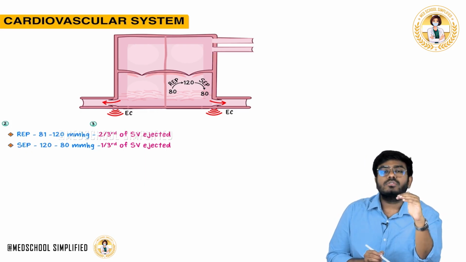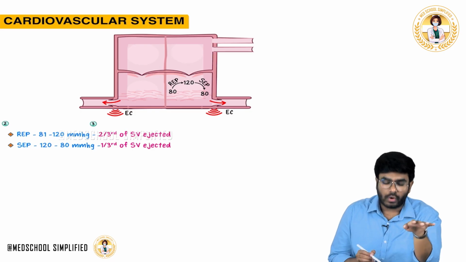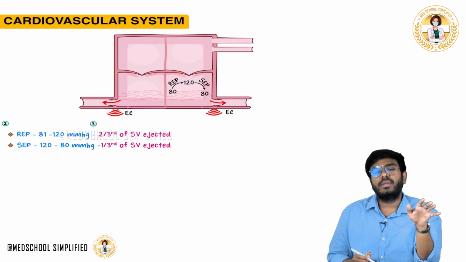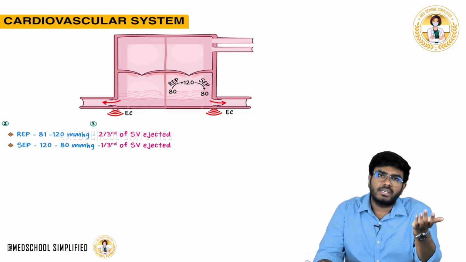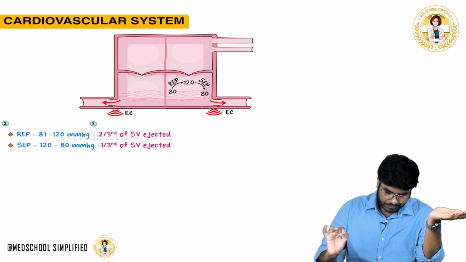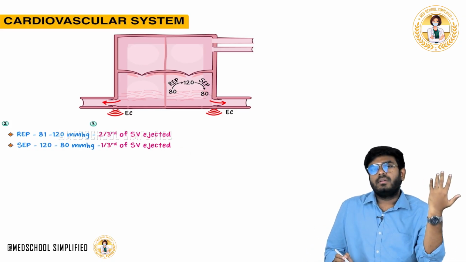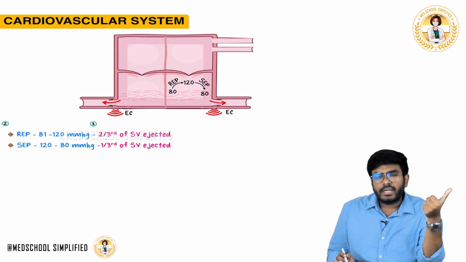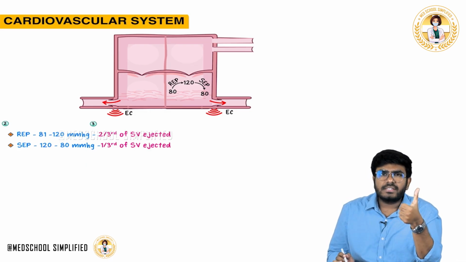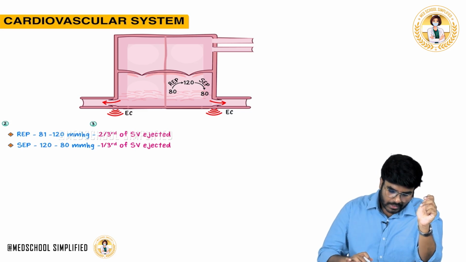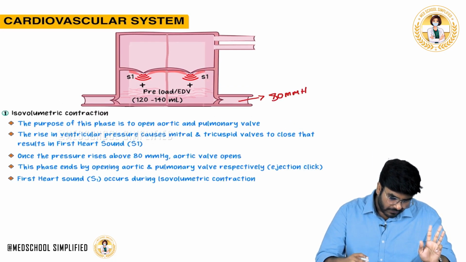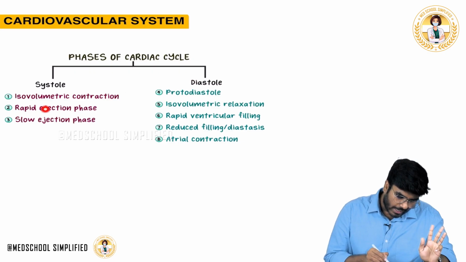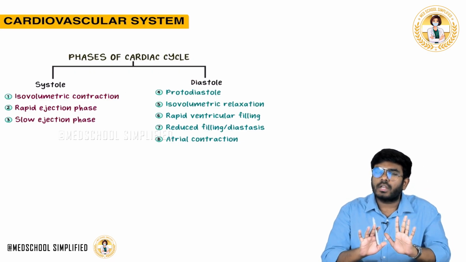The slow ejection phase happens when the pressure is falling from 120 mmHg to 80 mmHg. Only a little amount of stroke volume, 1/3 of the stroke volume, is now being ejected. So this is the end of the slow ejection phase. First isovolumetric contraction is completed, then the rapid ejection phase, then the slow ejection phase. Now, after this, what happens? The three phases of the systole are completed.